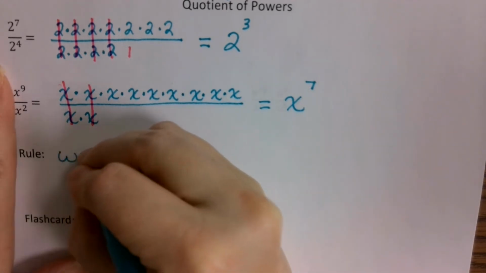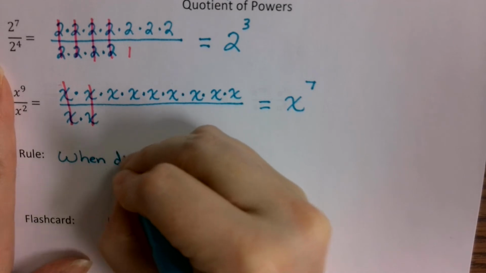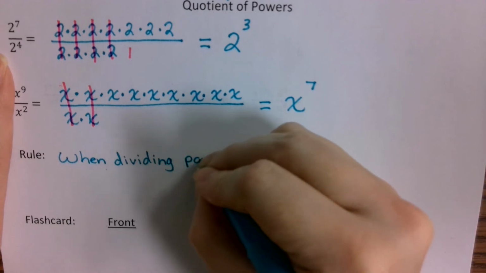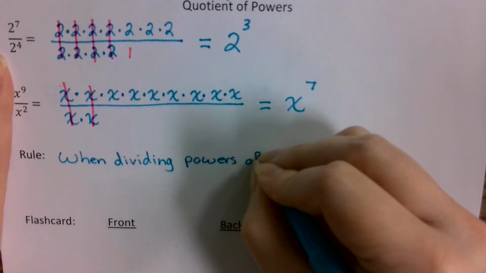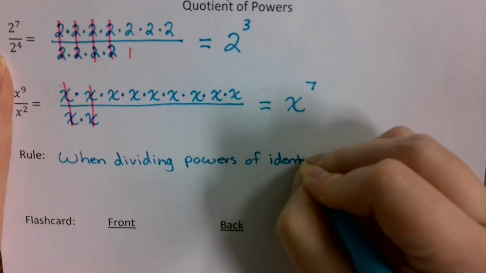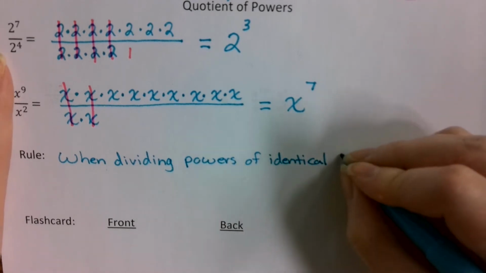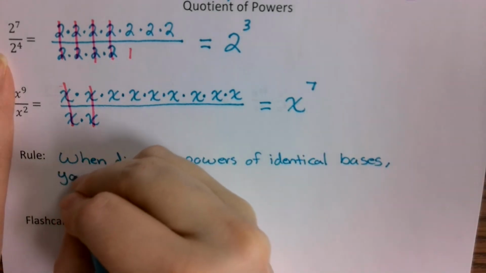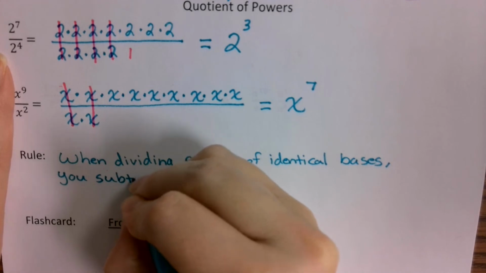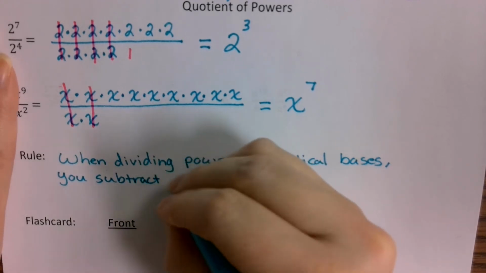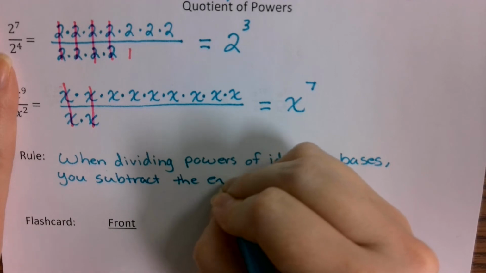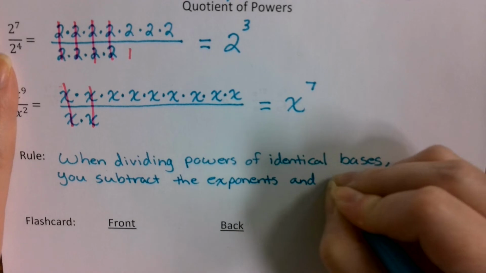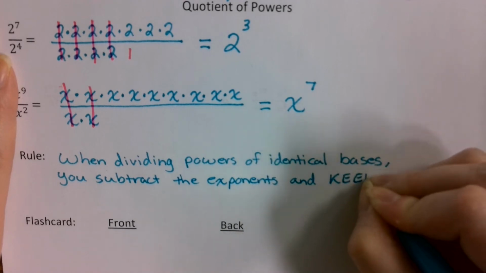When you are dividing powers of identical bases, they have to be identical, they have to be the same, you subtract the exponent and keep the base.